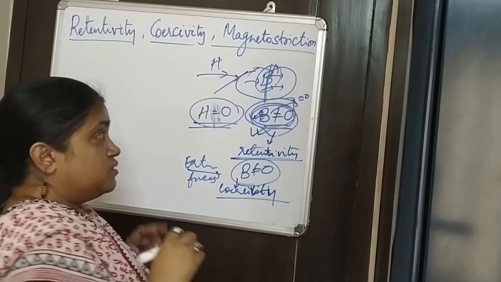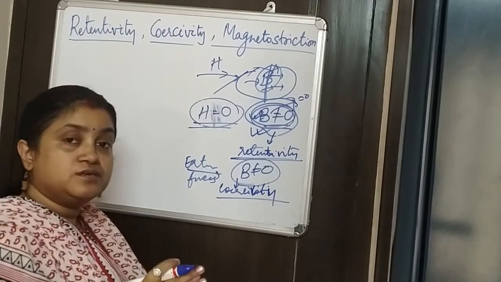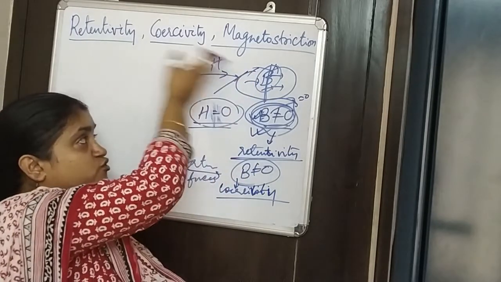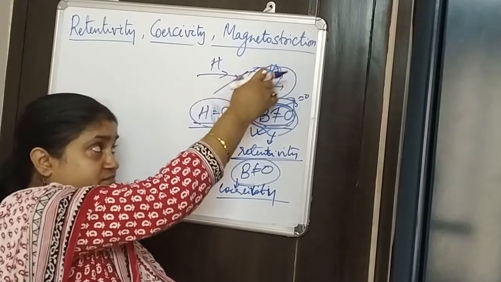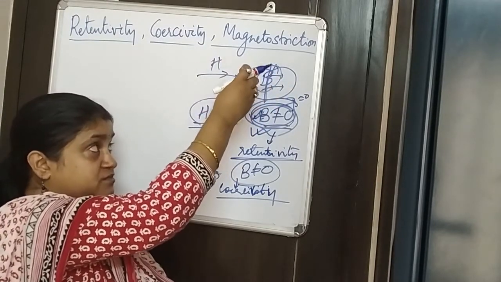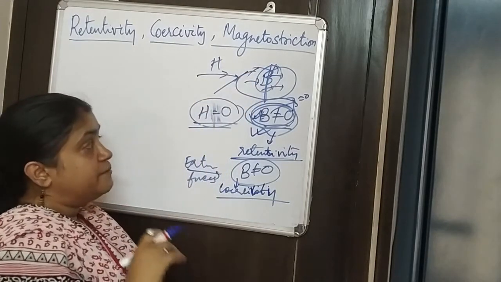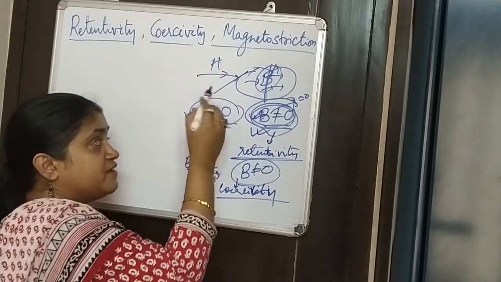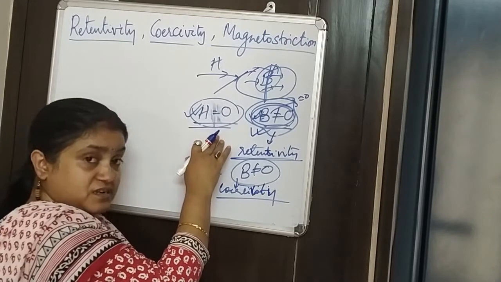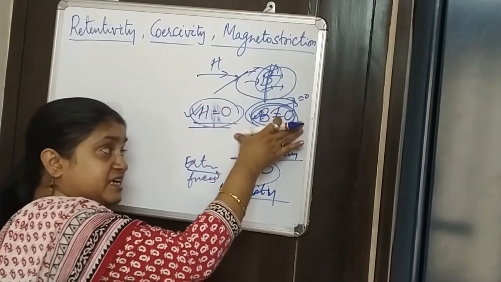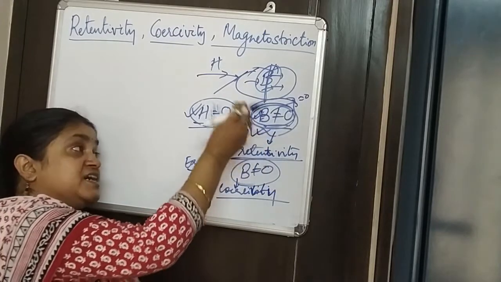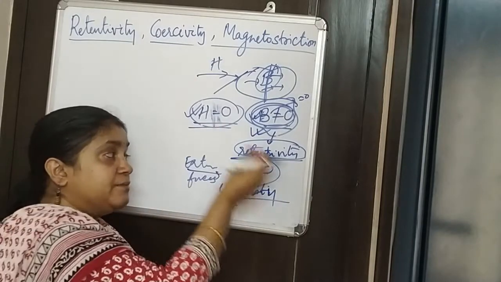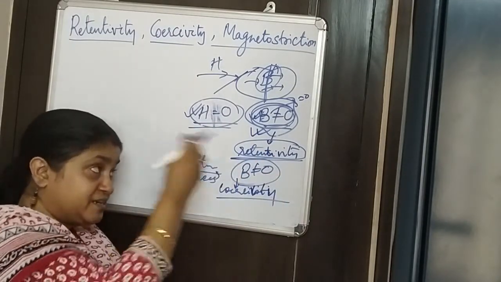right? So for most objects, when you apply an external field, magnetization happens inside, and when you remove the external field, the inside magnetization becomes 0. But there are certain objects where even if you have switched off the external magnetic field, there is a certain amount of magnetization present inside, and this is the property we call retentivity, because they are able to retain this magnetization inside.